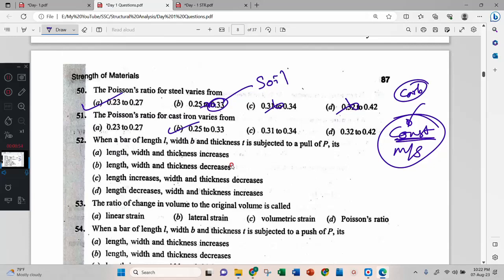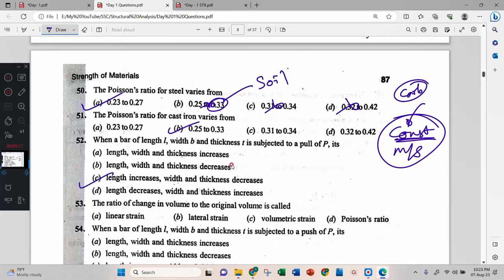When the bar of length L with width B and thickness T is subjected to pull of P, option C, correct answer.